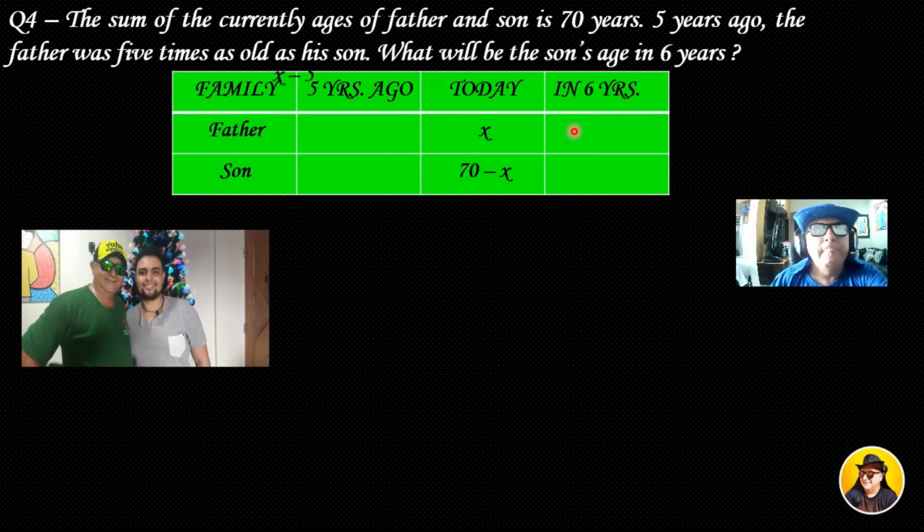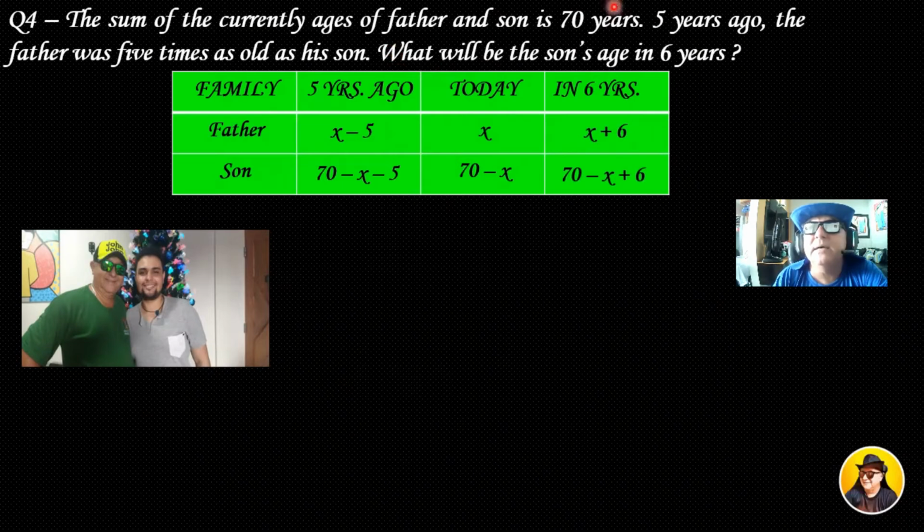So now let's see. As I told you before, the father's age 5 years ago is going to be x minus 5, and the son's age is going to be 70 minus x minus 5. And 6 years in the future, the father is going to be x plus 6, and the son is going to be 70 minus x plus 6. Now let's organize and form our equation.